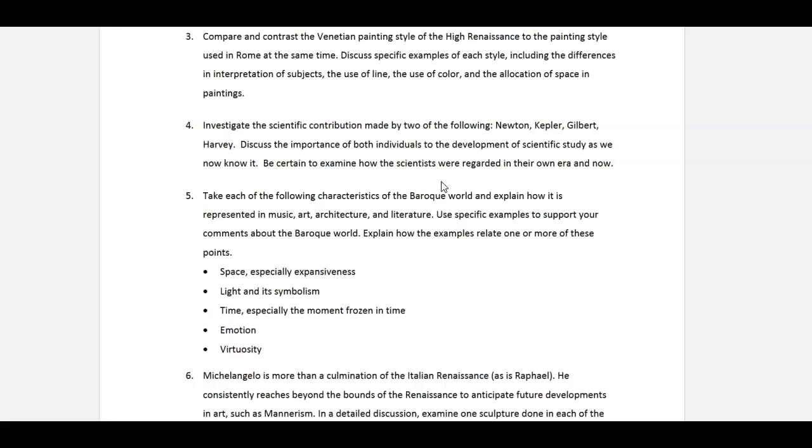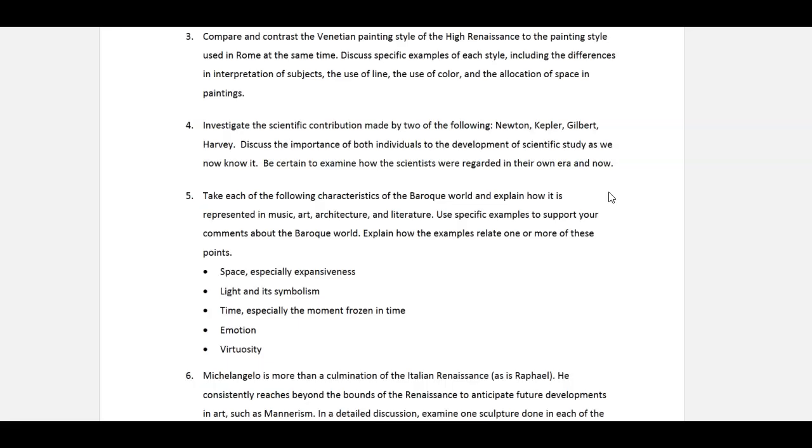Have an introduction where you set up the consideration for both, and then a conclusion where you wrap it up, also looking at the development of scientific study that these individuals have contributed, and how they were regarded then, how we look at them now. Newton, Kepler, Gilbert, and Harvey each have significant contributions that were made during their lifetime, but they also had some of their skeptics, especially Kepler. So you want to discuss that.